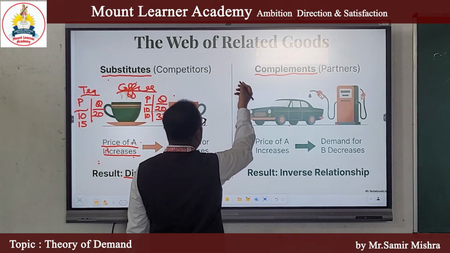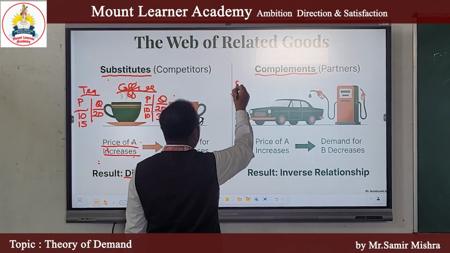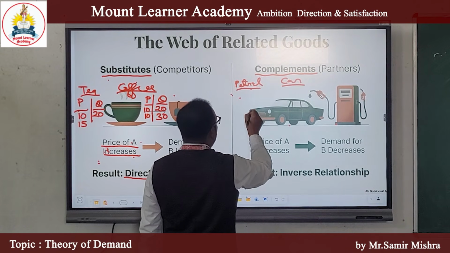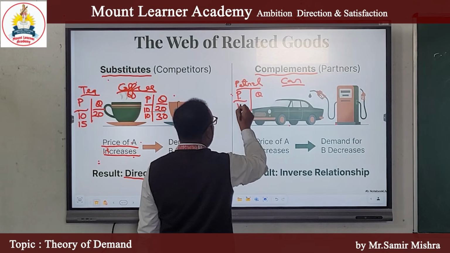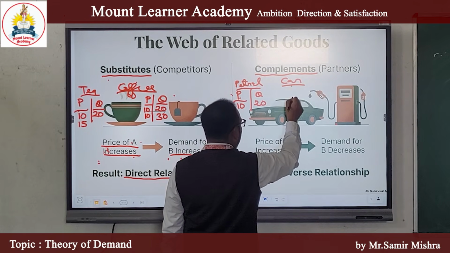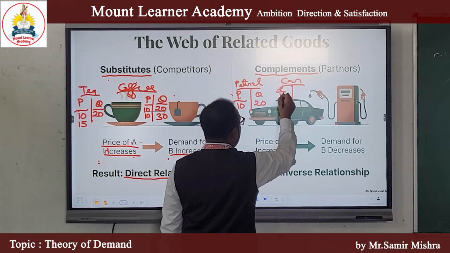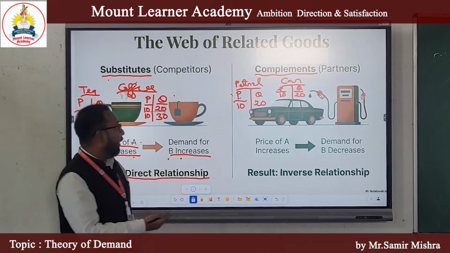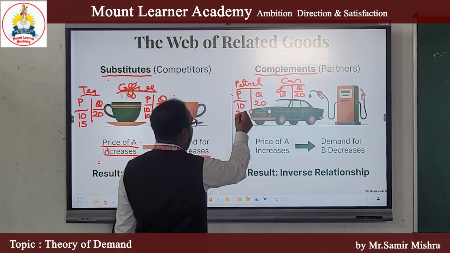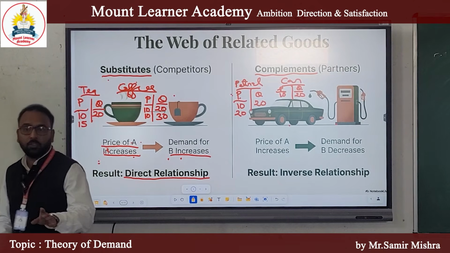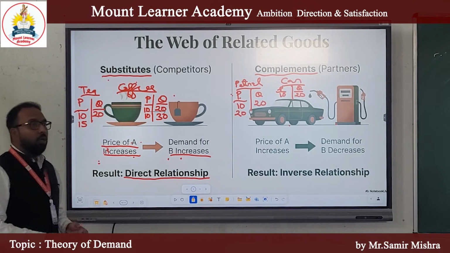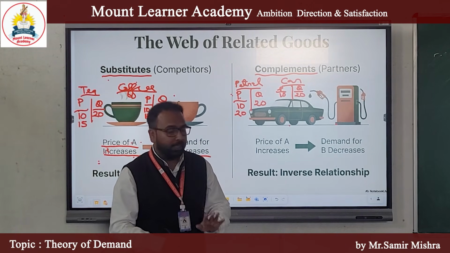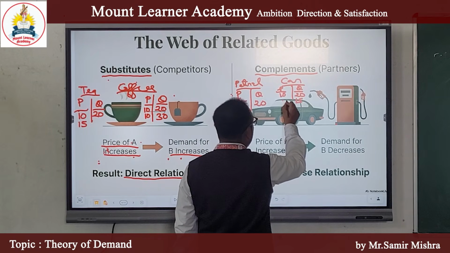Here also we can take the example of petrol and car. For example, petrol is priced at rupees 10, demand is 20. Car is priced at rupees 10 and demand is 20. When the price of petrol rises to 20, will it affect the demand for cars? Yes or no? Yes. How? The demand for cars will decrease slightly. It will come to 15, whereas the price remains the same.